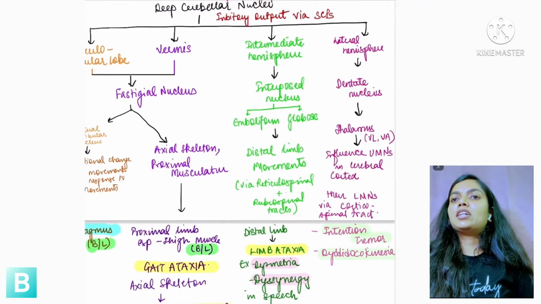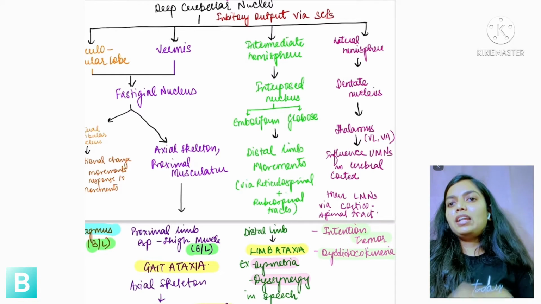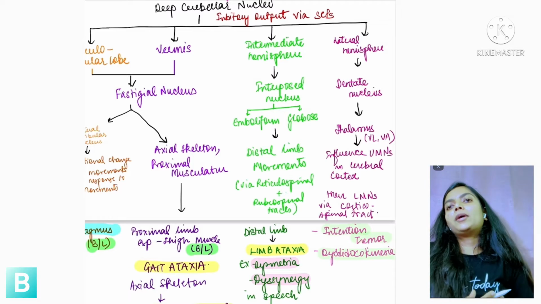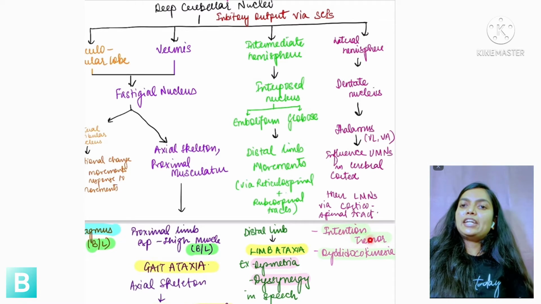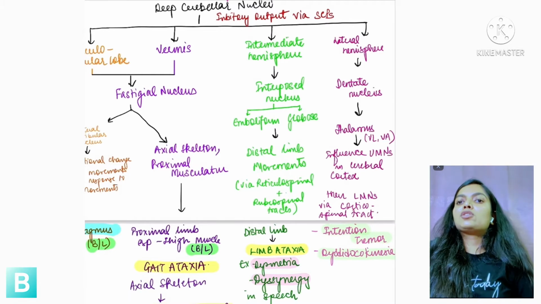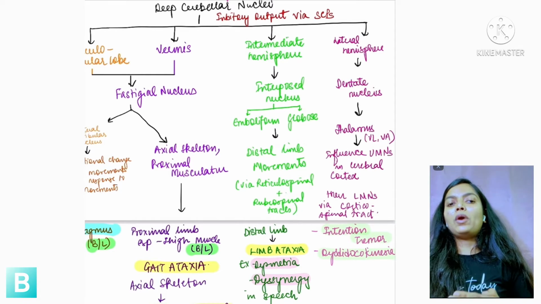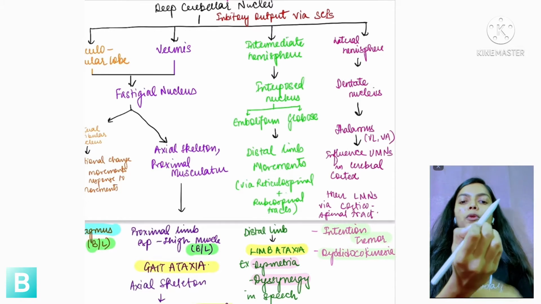And the last lesion we're talking about is the lateral hemisphere lesion. From our earlier discussion, try remembering what the lateral hemisphere controlled. The lateral hemisphere controlled motor planning and fine movements. If this part of our cerebellum is injured, the patient will get intention tremors and dysdiadochokinesia. What is intention tremor? Whenever the patient tries to pick up this pencil, let's say, the patient won't have the fine movement.